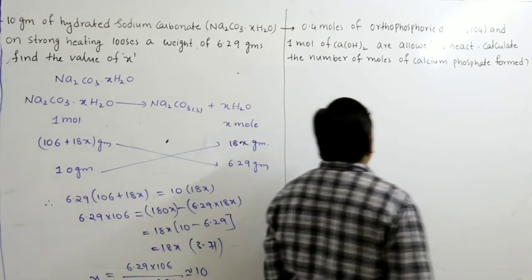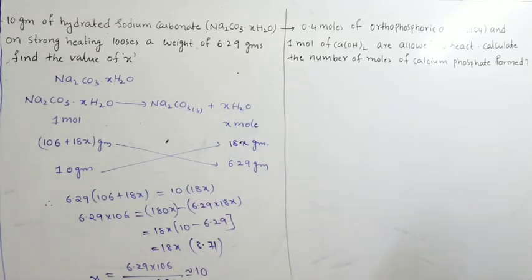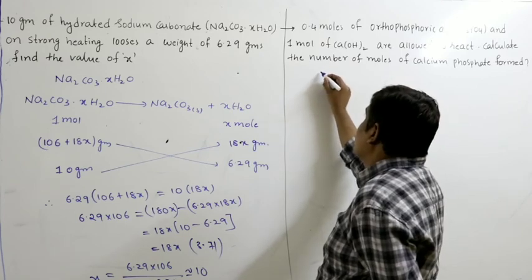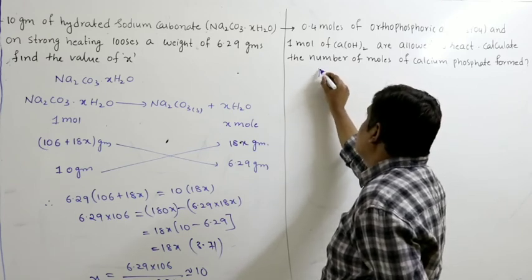Next, 0.4 moles of orthophosphoric acid, that is H3PO4, and 1 mole of calcium hydroxide are allowed to react. Calculate the number of moles of calcium phosphate. So orthophosphoric acid is a tribasic acid.